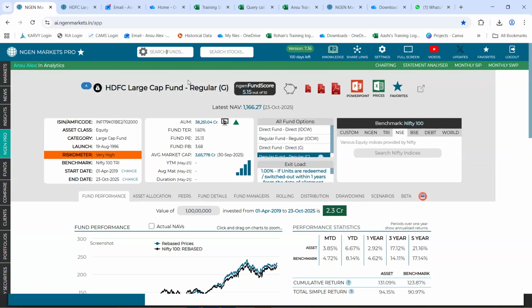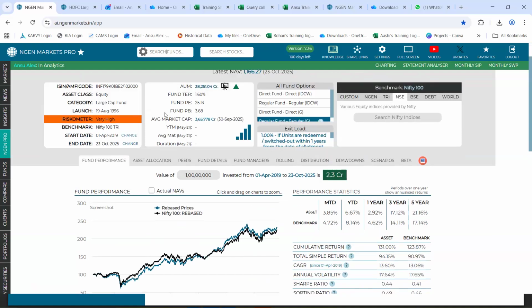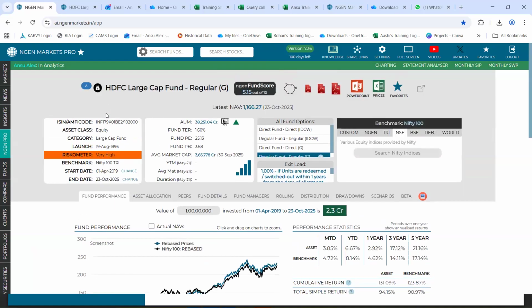Certain basic details related to the fund that you can come across will be shown in this small box towards the left. Firstly, it will let you know what is the ISIN, or for that matter, the AMFI code for that respective fund. Post which it lets us know the asset class into which the fund falls. Following that, you could view the category into which this fund comes, which is currently a large cap fund. Next, you get to see the launch date. In addition to that, you can also see the fund manager declared benchmark that is there for each of the fund when you go forward with a single fund analysis.